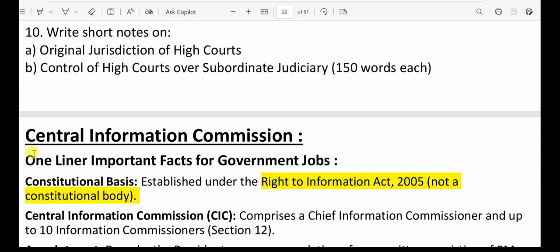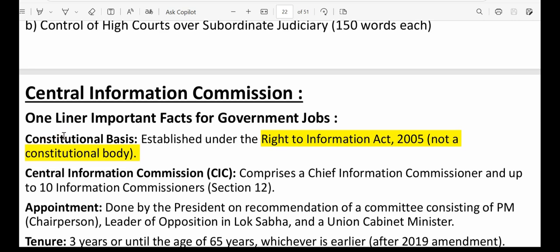So what is the Central Information Commission? Now we'll go through first the one-liner important facts, which are relevant for government jobs. First, we'll know what is the constitutional basis for the Central Information Commission. So it was established under the Right to Information Act 2005. As it was established through an Act, it is not a constitutional body. So it is a statutory body.